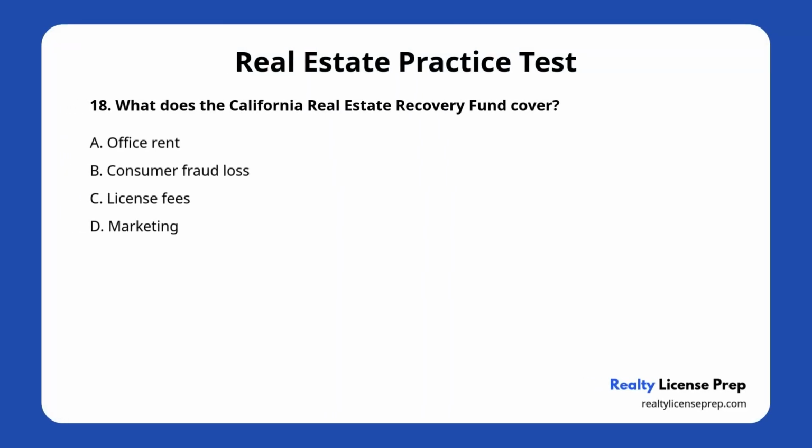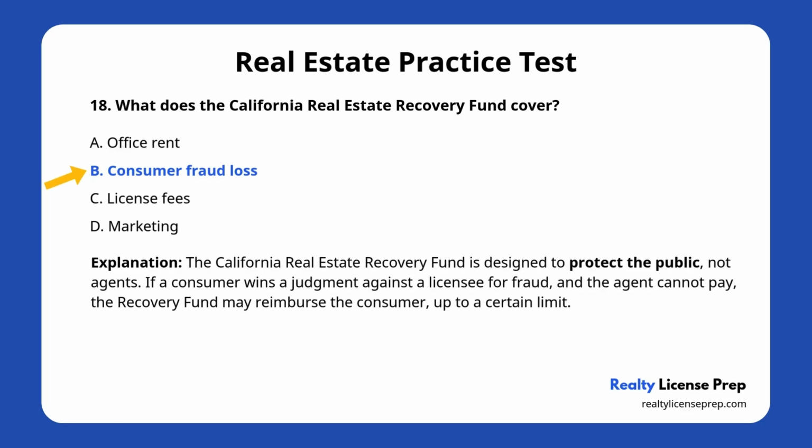Question number 18. What does the California Real Estate Recovery Fund cover? A. Office rent. B. Consumer fraud loss. C. License fees. D. Marketing. The correct answer is B. Let's explain. The California Real Estate Recovery Fund is designed to protect the public, not agents. If a consumer wins a judgment against a licensee for fraud, and the agent cannot pay, the recovery fund may reimburse the consumer up to a certain limit.